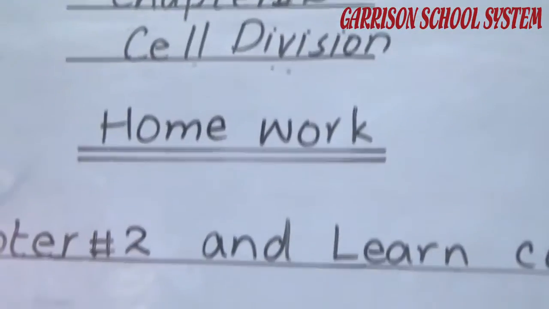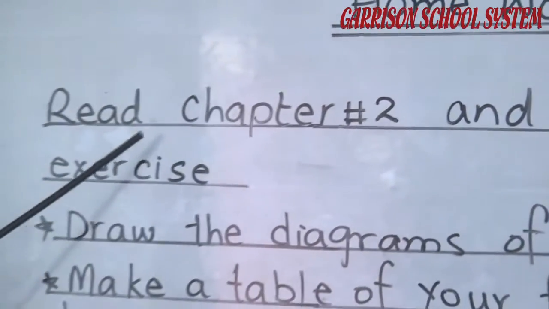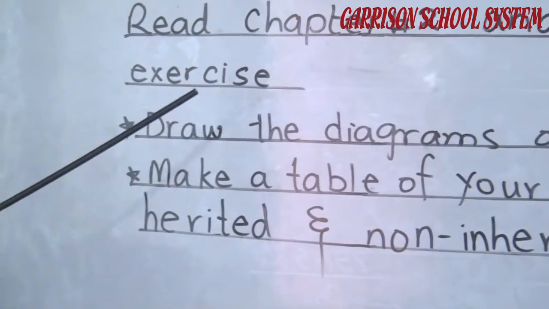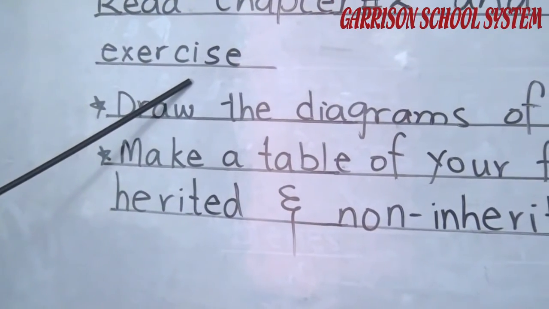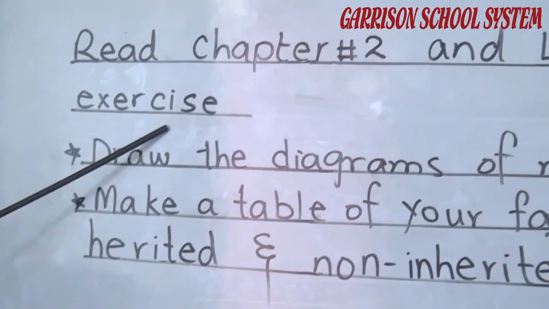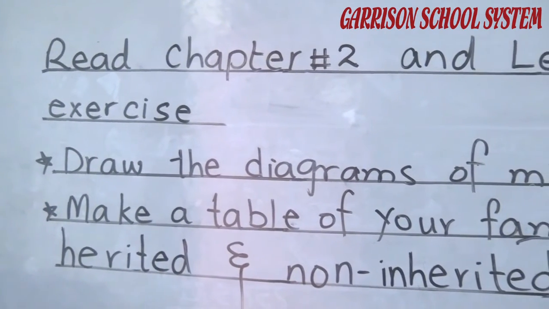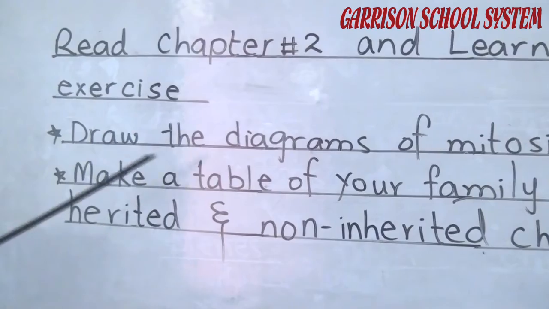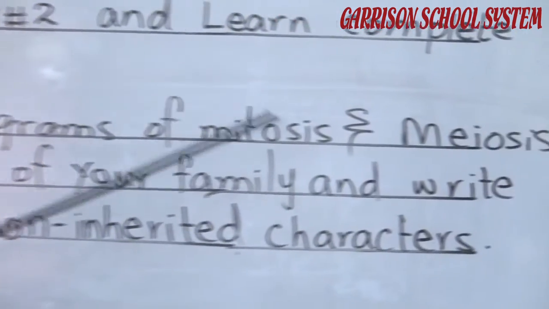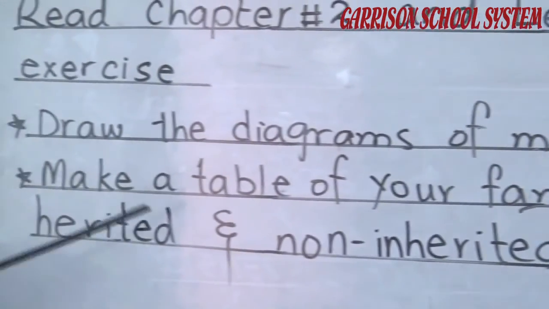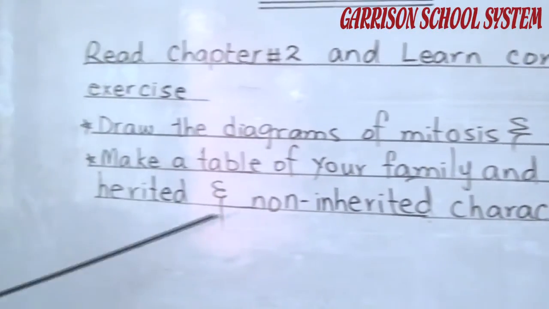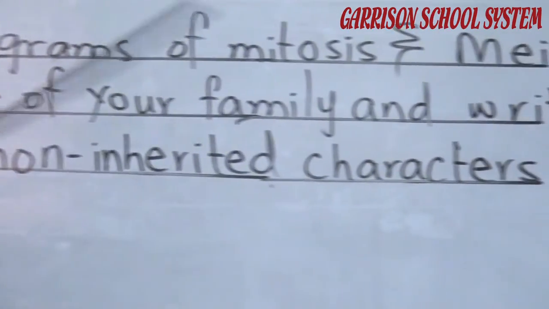Now it's time for your homework. You have to read your whole chapter number 2 and learn the complete exercise. In your exercise there are MCQs and question answers. You have to solve those MCQs or write down the question answers in your science notebooks. Also draw the diagrams of mitosis and meiosis. Along with this, make a table of your family and write their inherited and non-inherited characters.